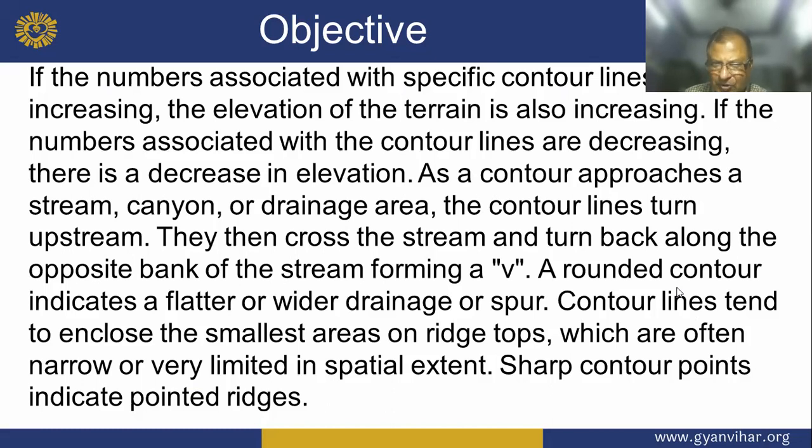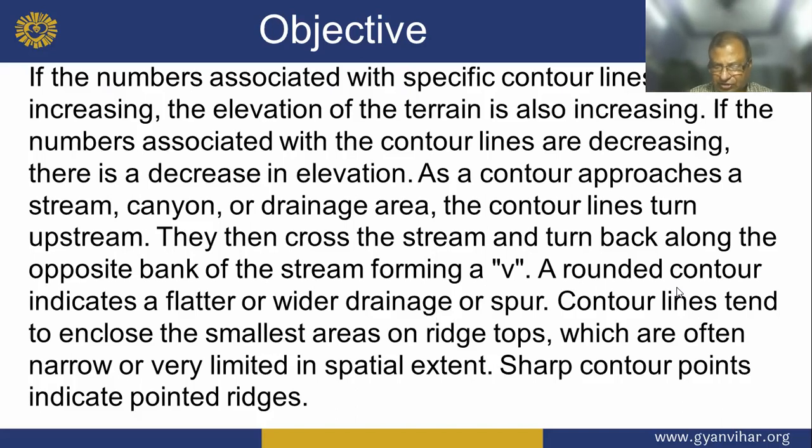As a contour approaches a stream, canyon, or drainage area, the contour lines run upstream, then cross the stream and turn back along the opposite bank of the stream, forming a V. A round contour indicates a flatter or wider drainage or spur.